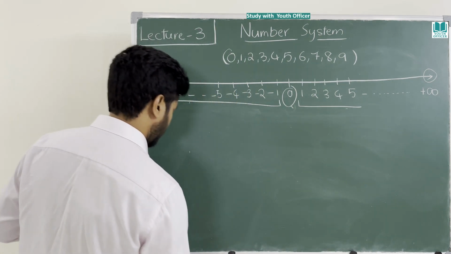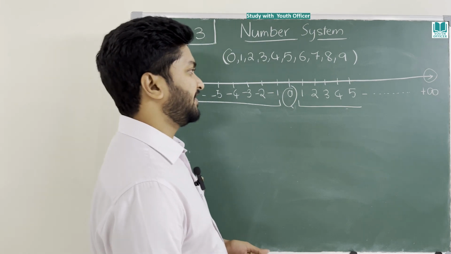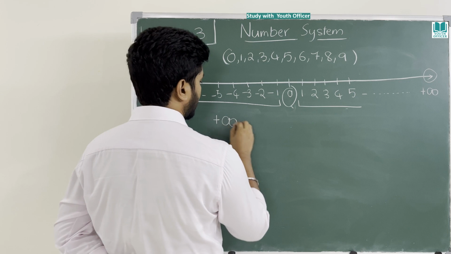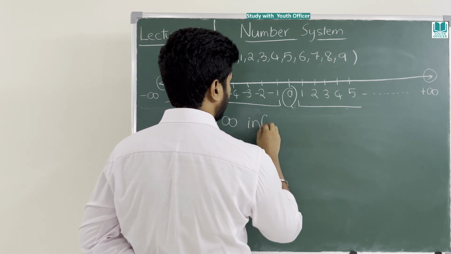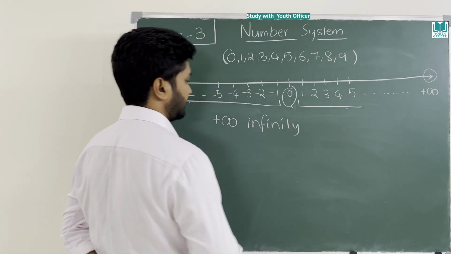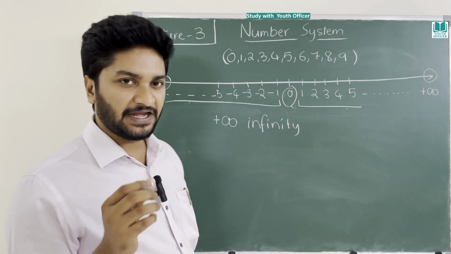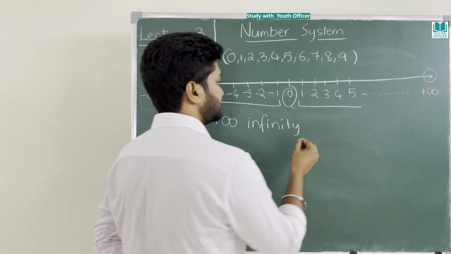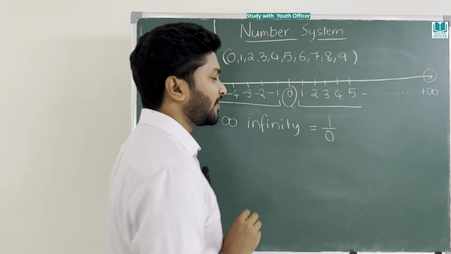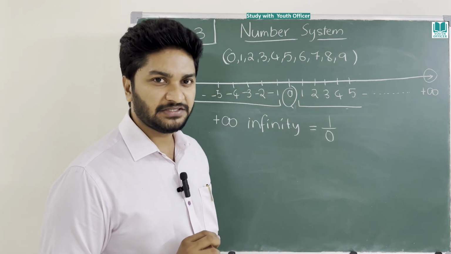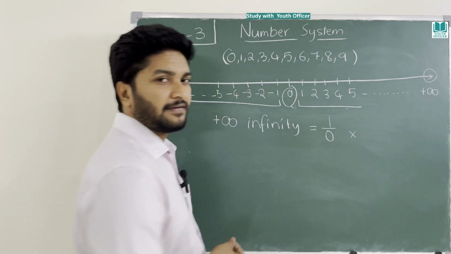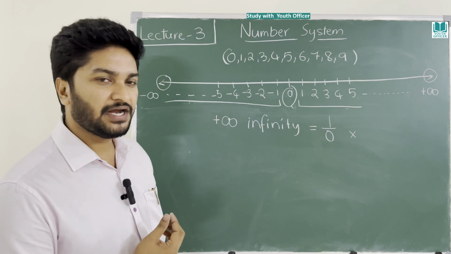Then we go with infinity. You might have seen many times people mentioning and talking about infinity. What is the value of infinity? Everyone says, sir, it is 1 by 0. Is it 1 by 0? I don't think so. Why not? I'll explain you right now.